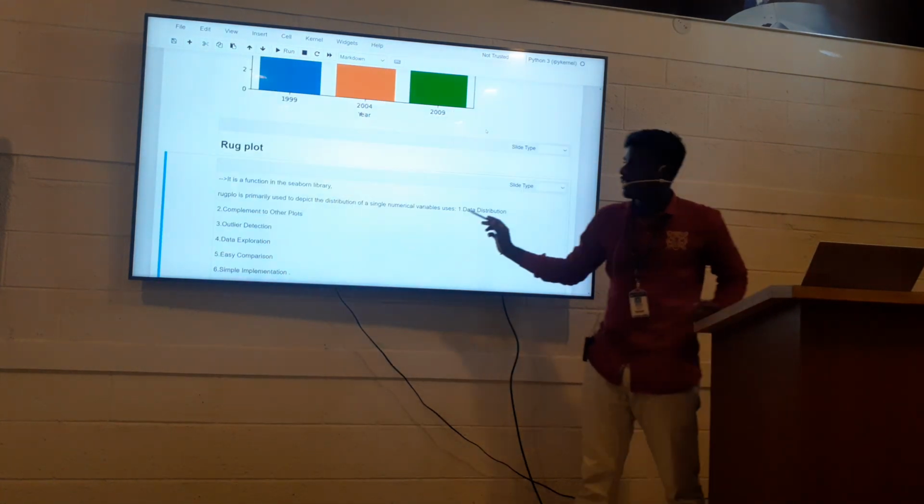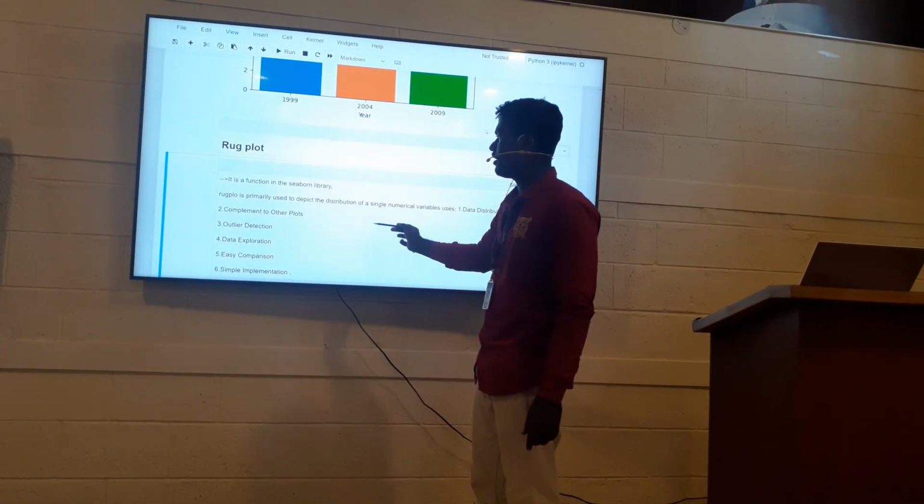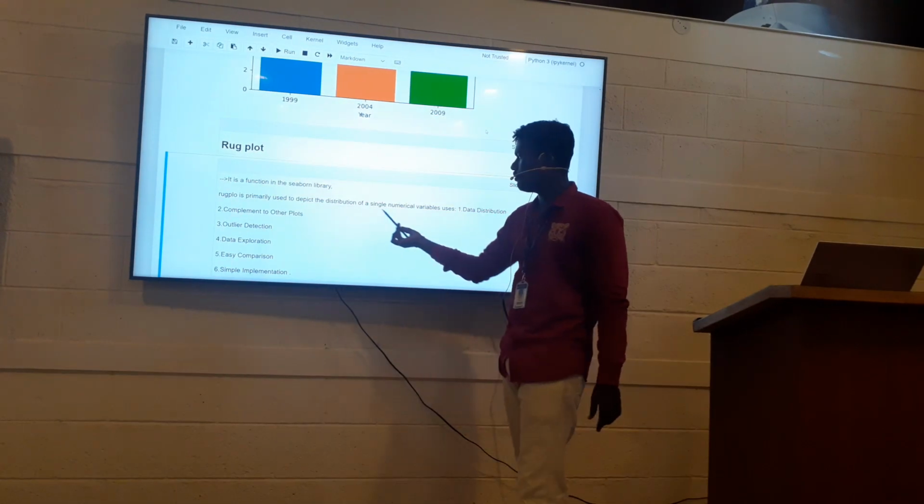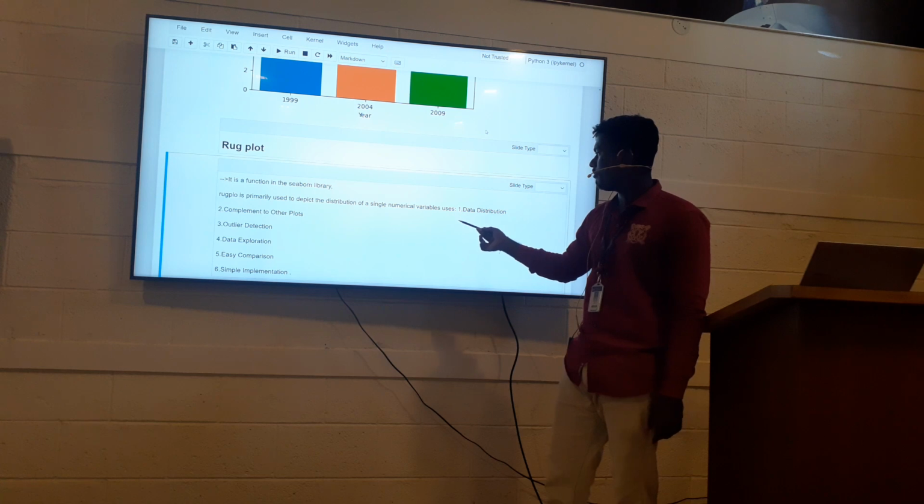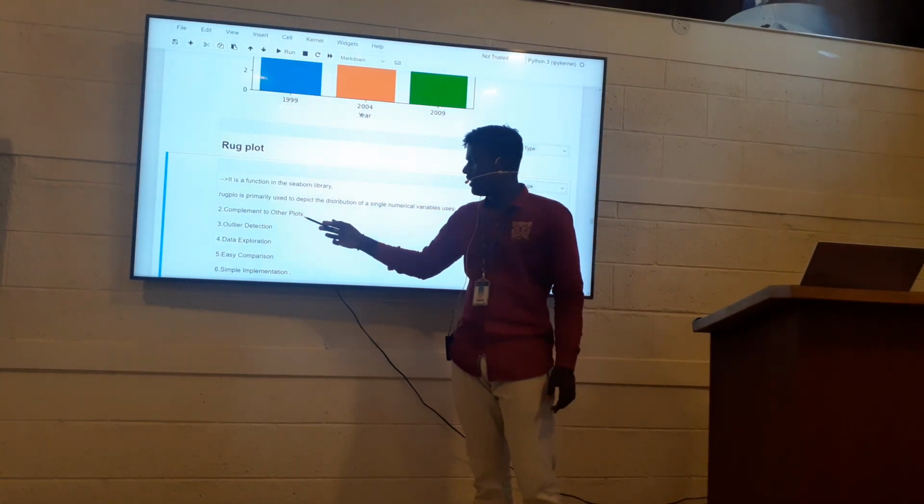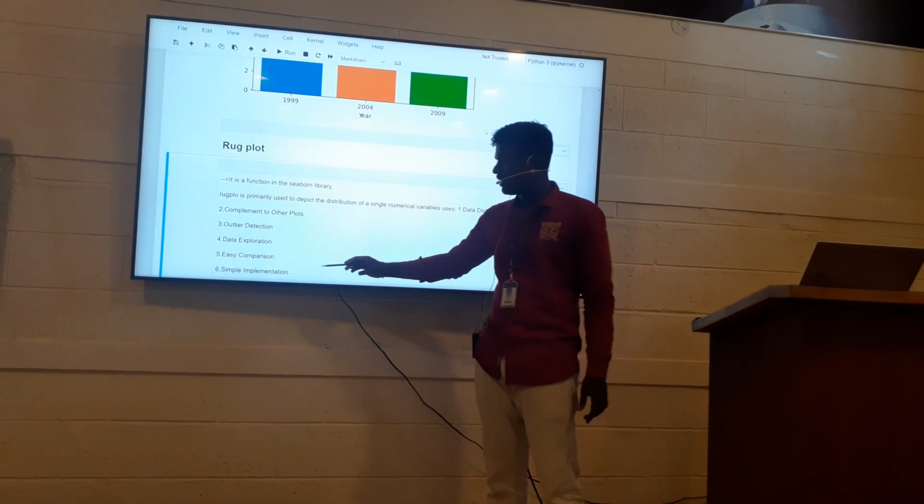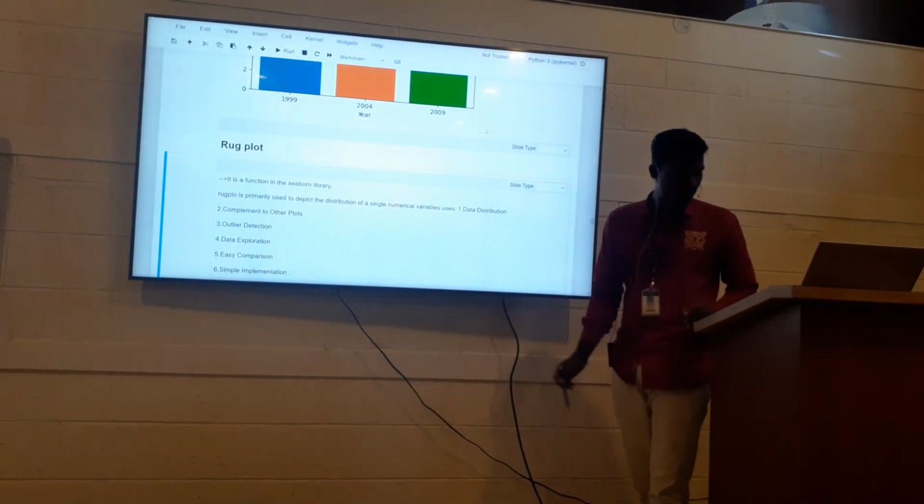Next, rugplot, which is also from the Seaborn library. A rugplot is primarily used to depict the distribution of a single numerical variable, and is also used for data distribution, as a complement to other plots, and for outlier detection, data exploration, easy comparison and simple implementation.